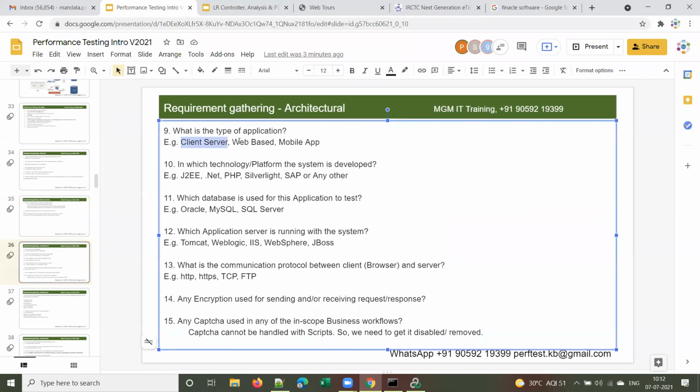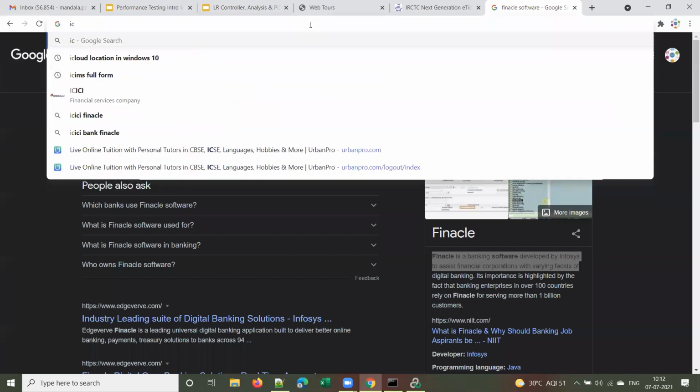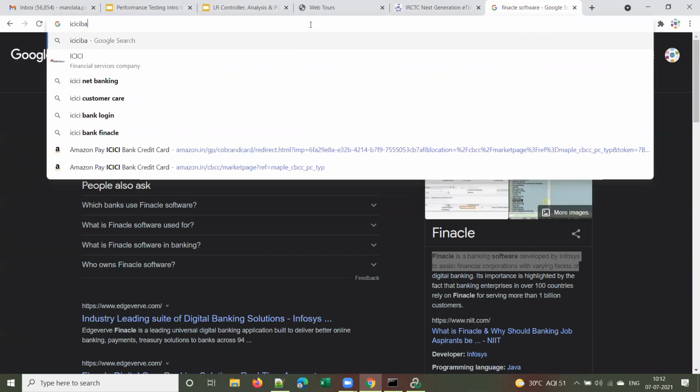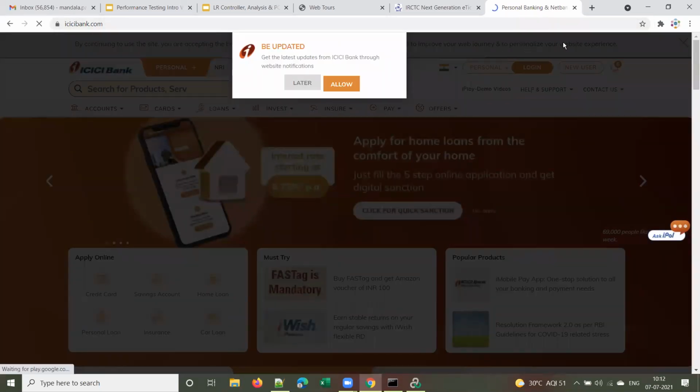Is it clear? And as an end user, we use a browser-based application. Like if you are using ICICI, you use icicibank.com, for all our banking operations, the net banking application as an end user, or onlinesbi.com. So whatever bank it is.